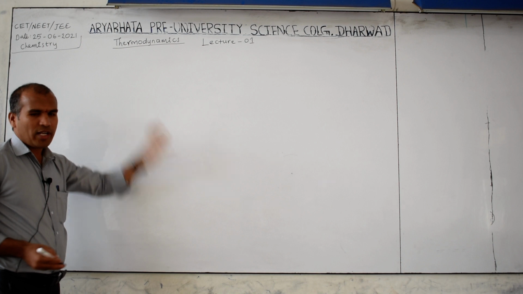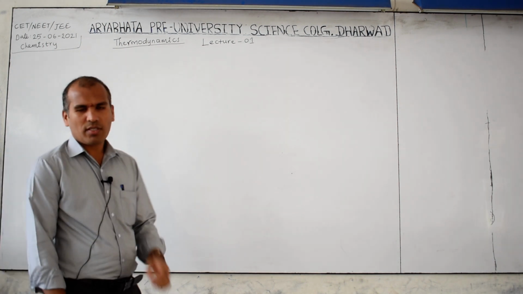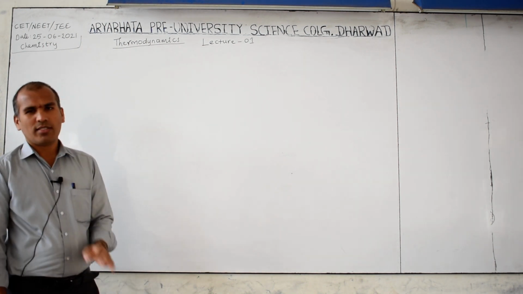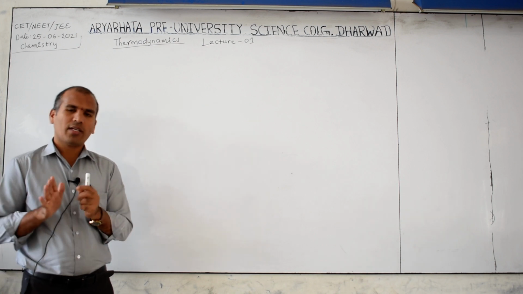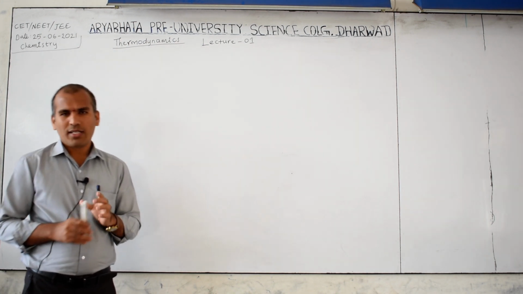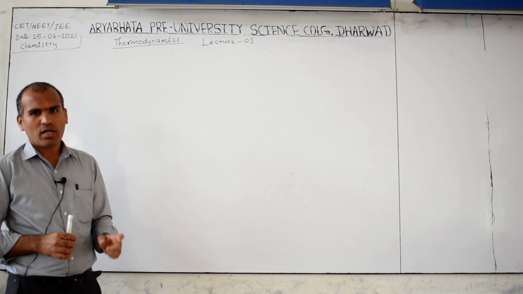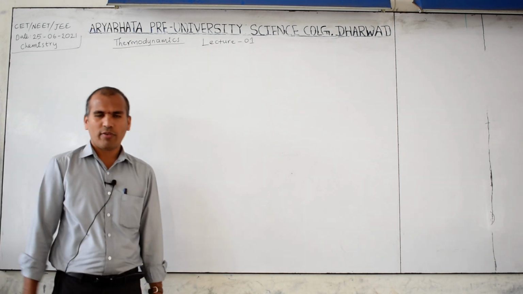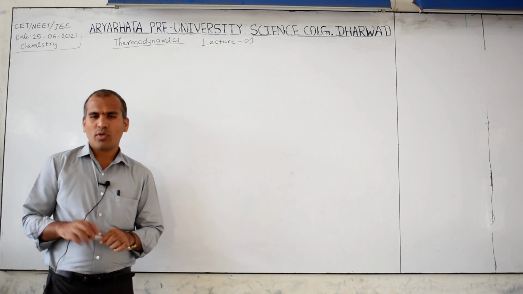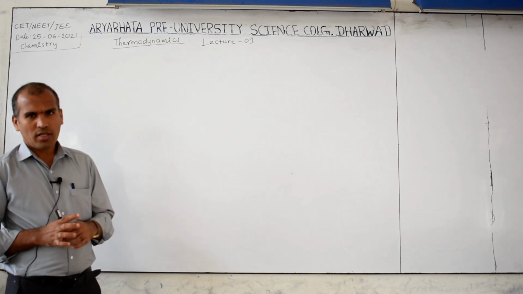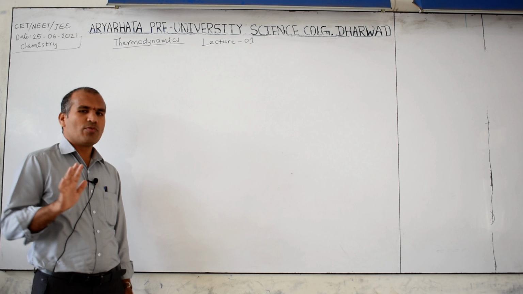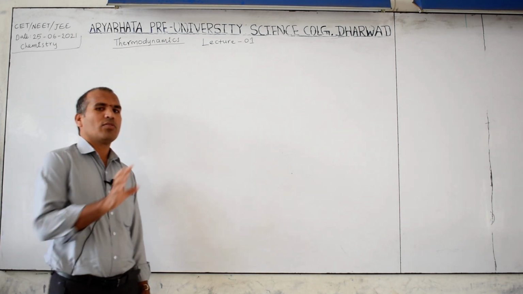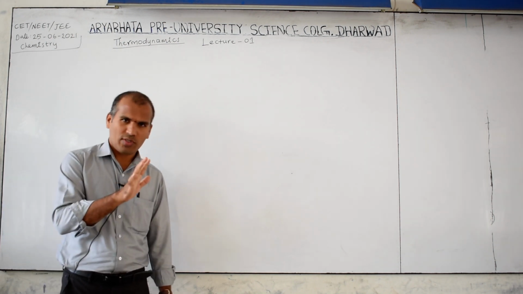Now, thermodynamics deals with the feasibility of a reaction. That is very important. Reactant converts into product. Whether that reaction is possible or not, we will know based on thermodynamics. That is called feasibility of a reaction. For example, when a reactant converts into a product, there is some driving force to convert reactant to product.